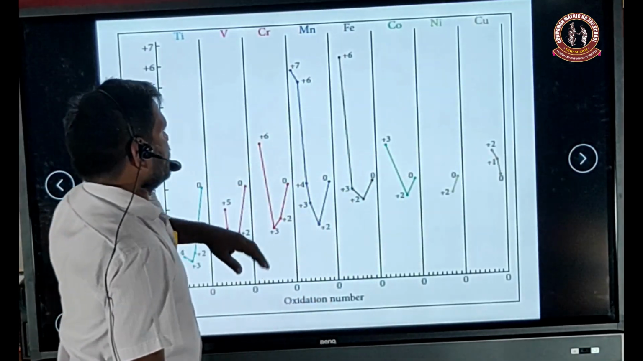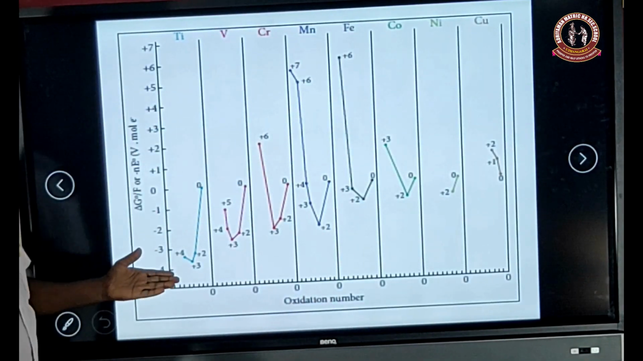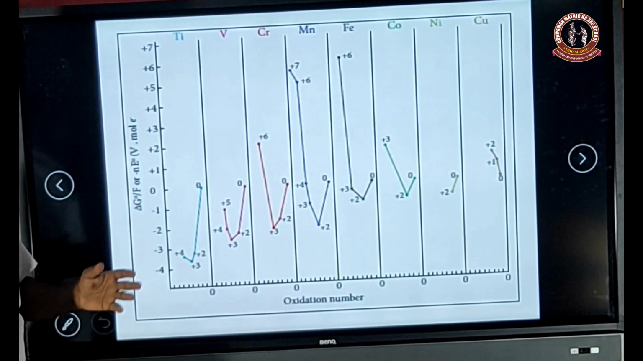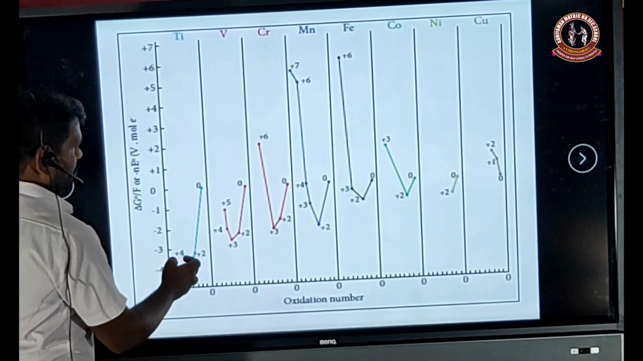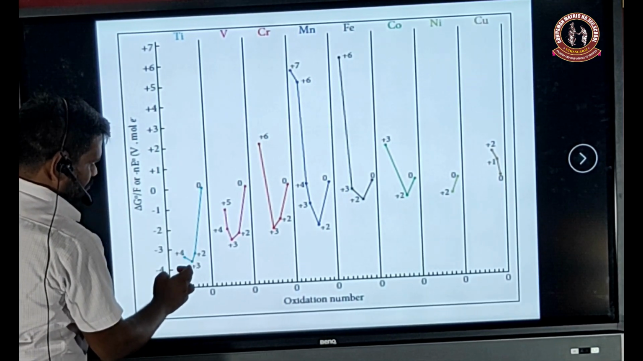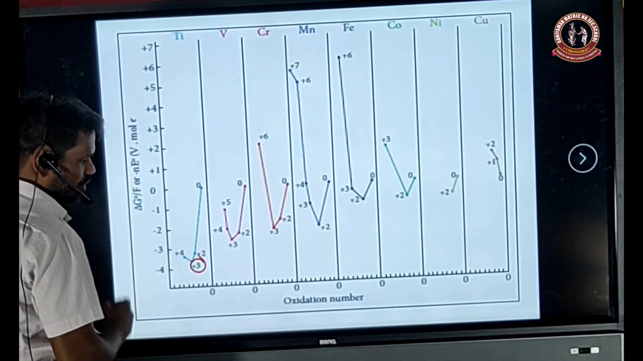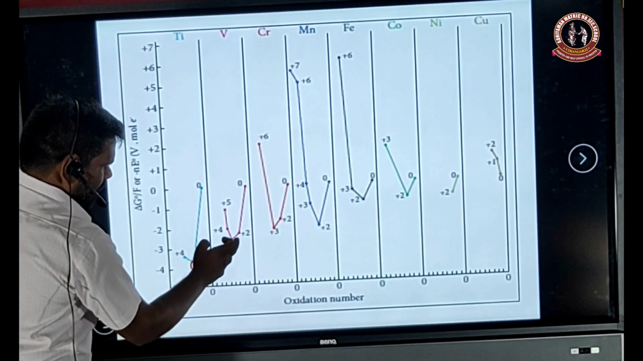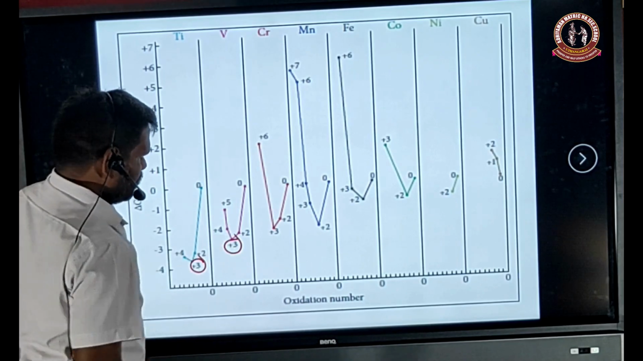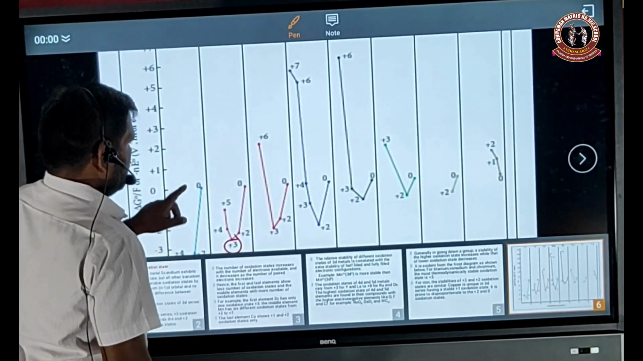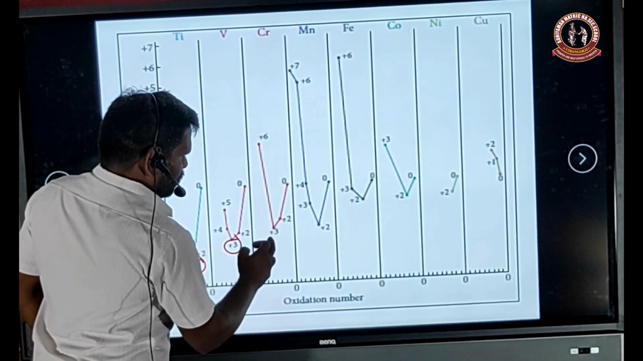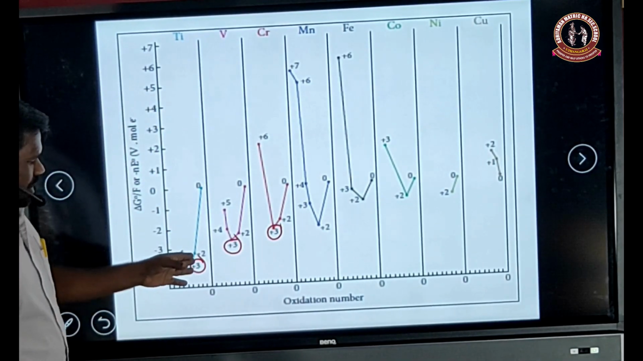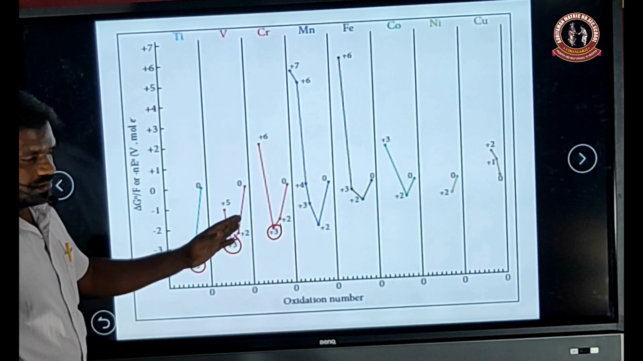So it is useful for the detection of various oxidation states by the Frost diagram. For example, titanium has a +3 oxidation state that is more stable, very clear from the diagram, and vanadium also +3 oxidation state, and chromium also +3 oxidation state. Here the +3 oxidation state is more stable.